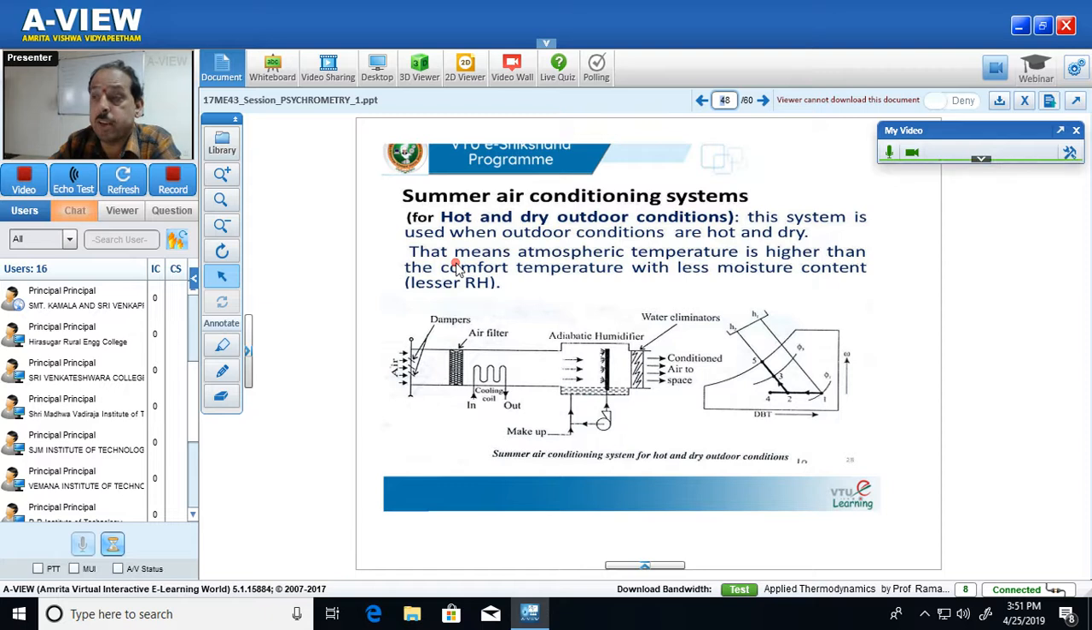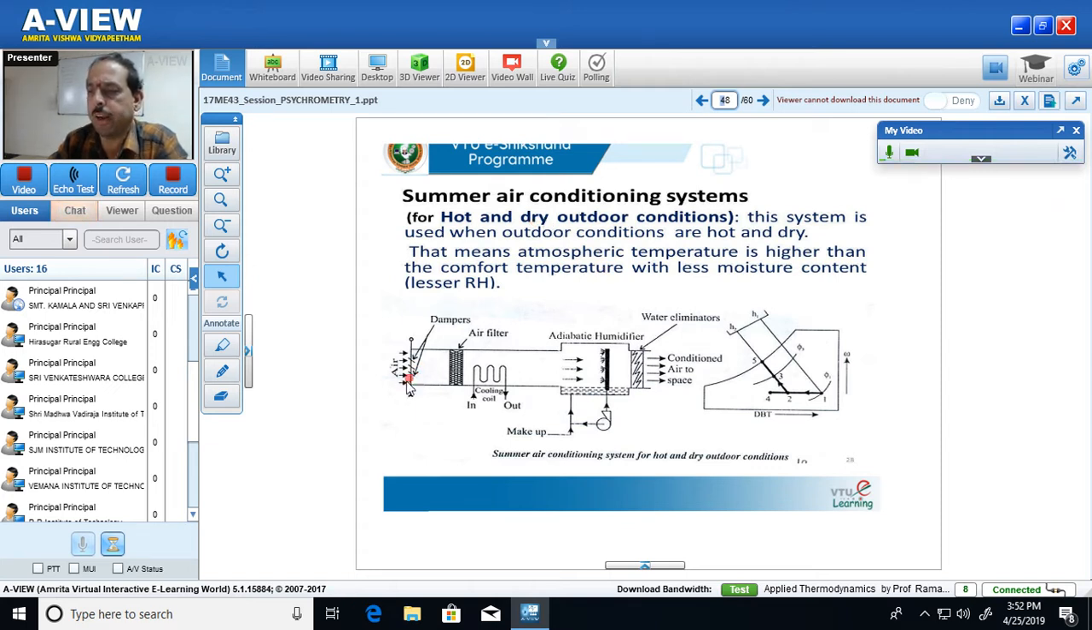The temperature of air is so high, it is of the order of 40 degrees centigrade, 42 degrees centigrade, whereas the relative humidity of air is very less. The relative humidity may be 10%, 15%. But for comfort conditions, what is required? You need to increase the relative humidity from 10% or 15% to 50 to 60%, and bring down the temperature from 40 or 42 degrees centigrade to 25 to 26 degrees centigrade. The air conditioning system designed for such a purpose, we call summer air conditioning system designed for hot and dry weather conditions.